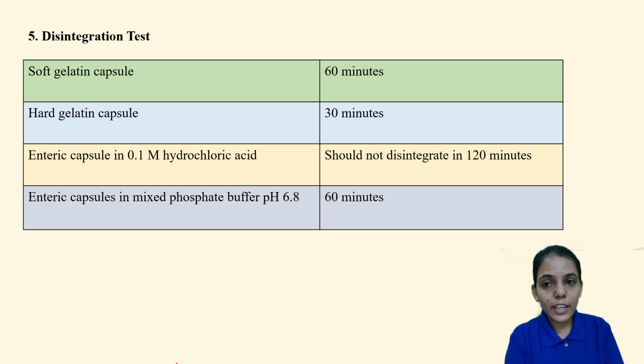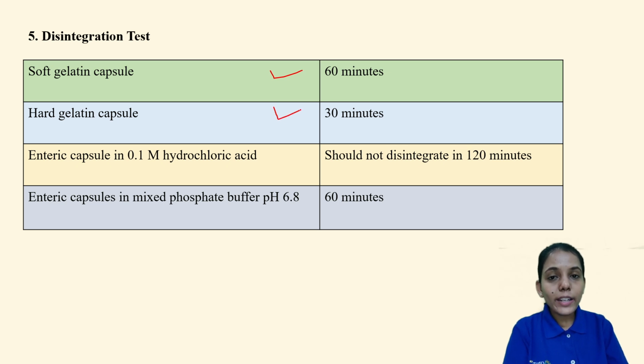Coming to the disintegration, the DT for soft gelatin capsule is 60 minutes. This we have seen earlier. Hard gelatin capsule, it is 30 minutes. Soft gelatin, it is 60 minutes.